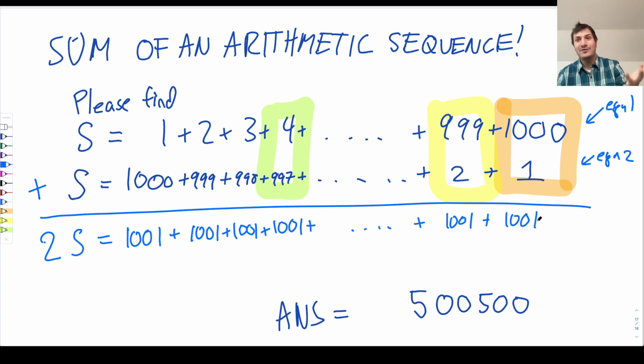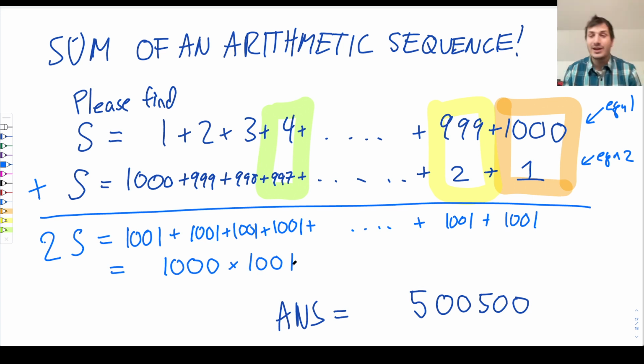So on the left-hand side is 2S. That's great. We're looking for S. On the right-hand side, we have 1,001 added to itself a bunch of times. How many times did we add it to itself? Well, we did it 1 for each term, 1,000 terms. So on the right-hand side of the equation, we're adding 1,001 to itself 1,000 times. So that is exactly 1,000 times 1,001, right? Adding something to itself a bunch of times is just multiplication. Look at this. We got 2S equals 1,000 times 1,001.